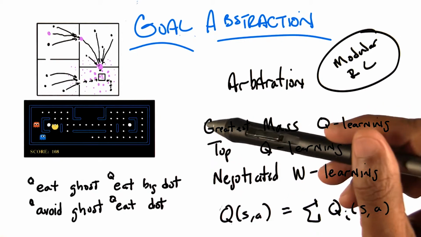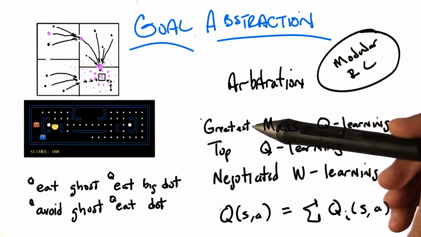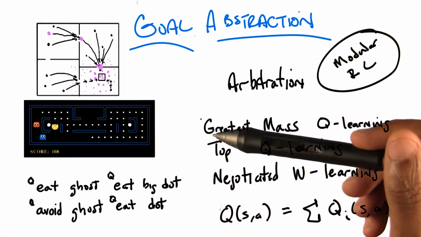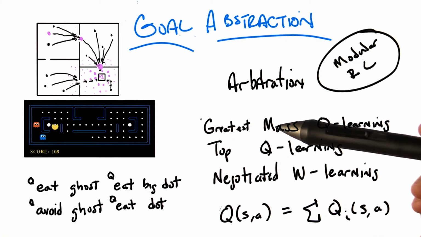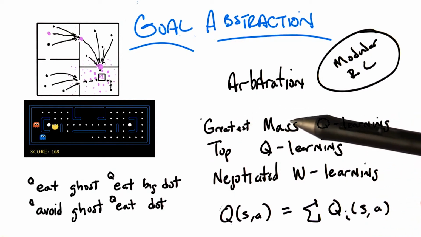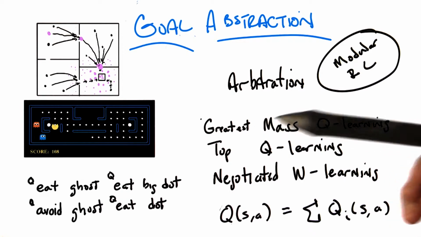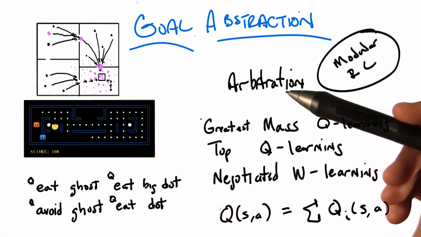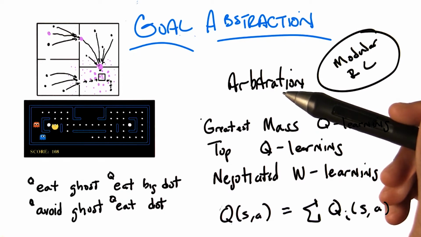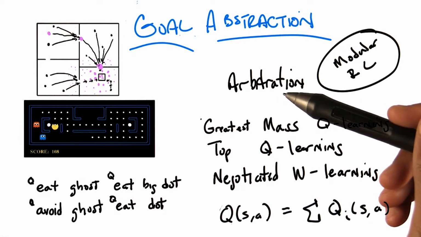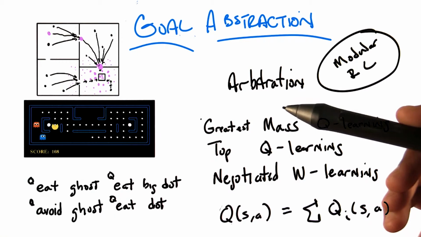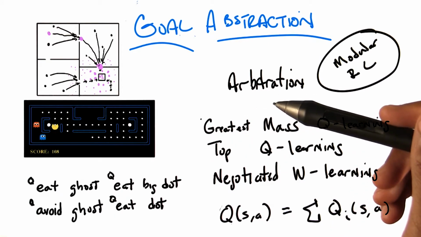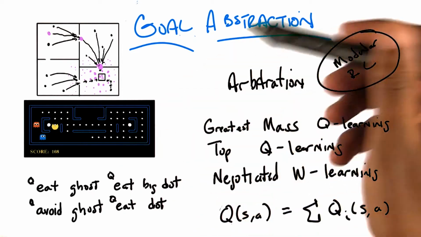Imagine there are 10 actions and 5 agents, and there's an action that is the 5th choice of every one of those agents. Because it's the 5th choice of every agent, it's the one that ends up getting the most mass. And so you haven't really satisfied any of the sub-goals.